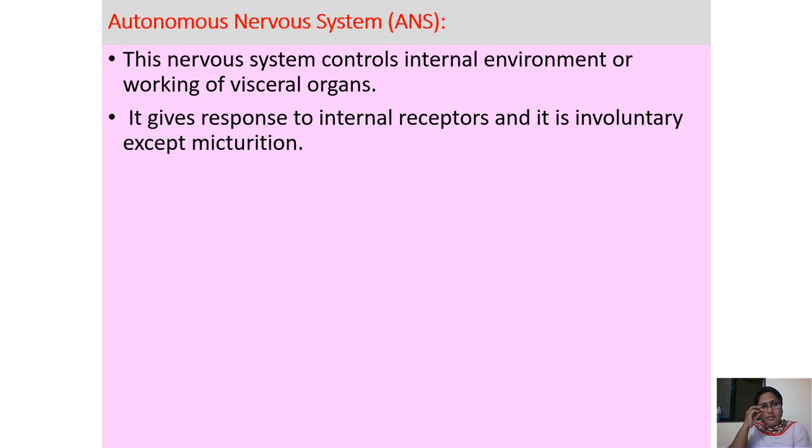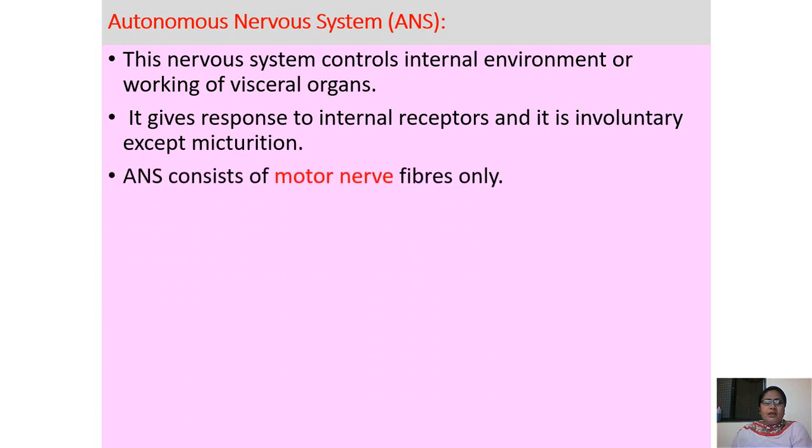Hello students, today we'll start with the new topic, that is the autonomic nervous system, ANS. This nervous system controls the internal environment or working of visceral organs. It responds to internal receptors and it is involuntary except micturition. The autonomic nervous system consists of motor nerve fibers.